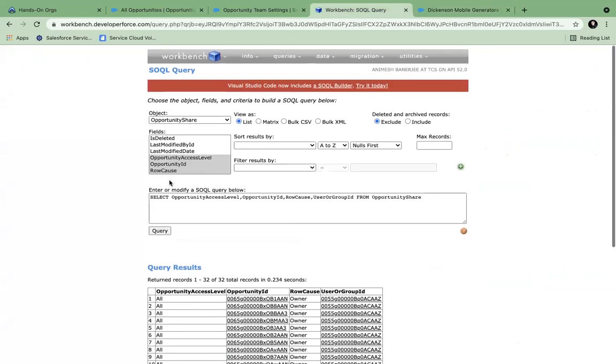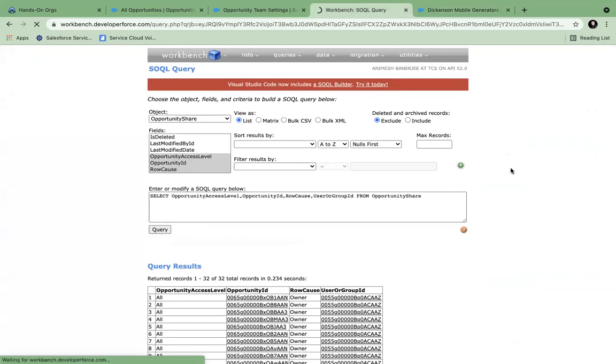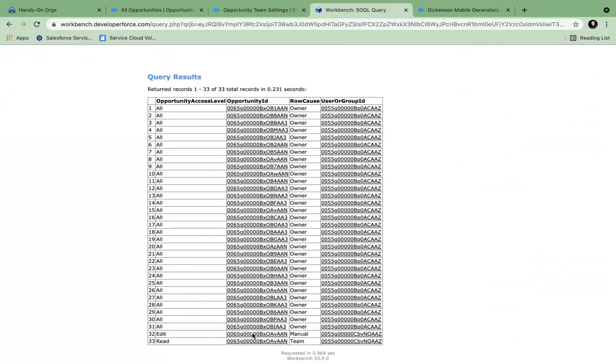Now let's look at how it is changing here. Now you see the same ID, now through team sharing, the row cause is team. It's the same user, but it is keeping track that it can be another user also. So maybe I have manually shared to one user, and I have added another person in the team.